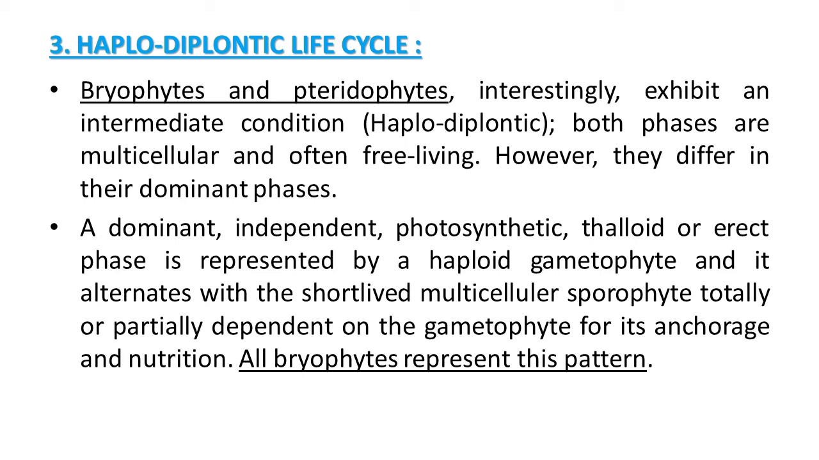Actually, all types of bryophyte plants represent this pattern. How does this life cycle take place? A dominant independent photosynthetic phase, that is the thalloid or erect structure, is represented by the haploid gametophyte. It alternates with the short-lived multicellular sporophyte, and in this way the two phases are observed alternately, one by one, in their life cycle, that is alternation of generation, and all bryophytes show this type of pattern.